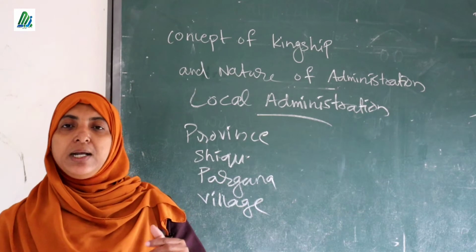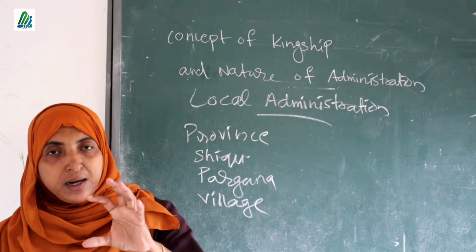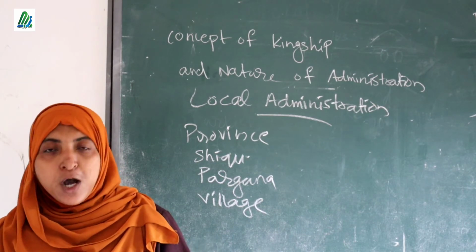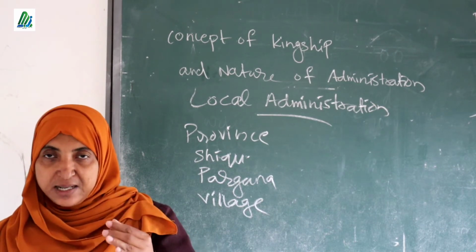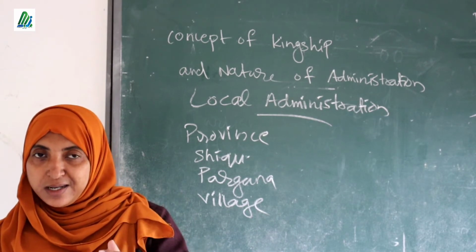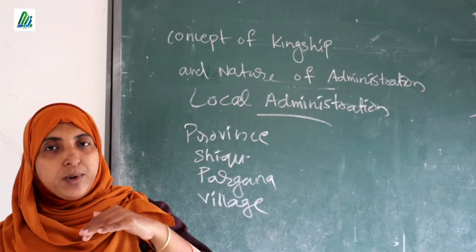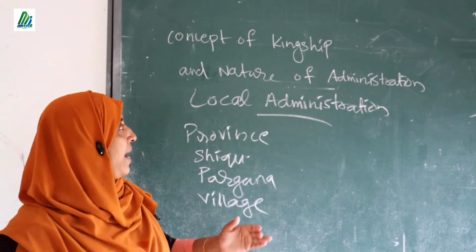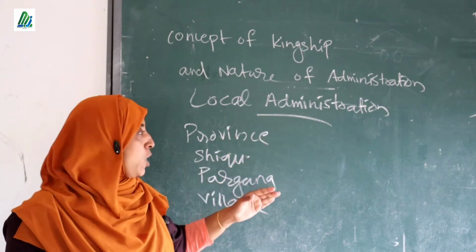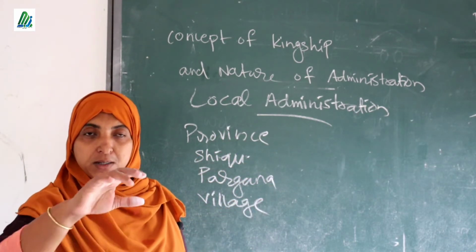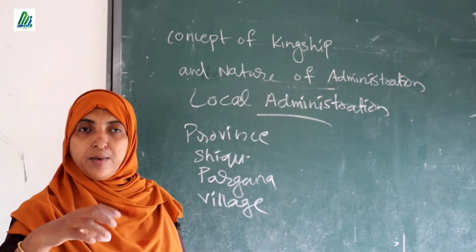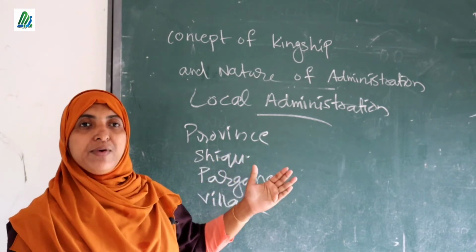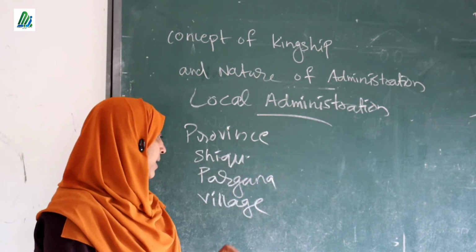We know that our country is also very big. So there is a central government for our country, but that central government cannot control or look after all the needs of the people. So our country is divided into different states. Then again, a state is divided into different districts. Then a district is divided into different panchayats or villages. The same policy was adopted by the Sultanate rulers in that period also. In our country we give different names, that is state, district, panchayat or village, and they gave other particular names. What were the names? Province, shiq, Pargana, and village.